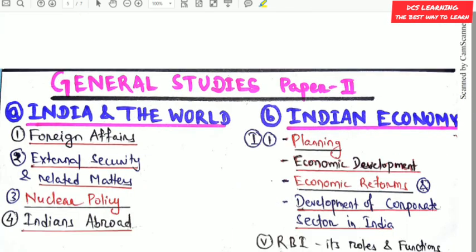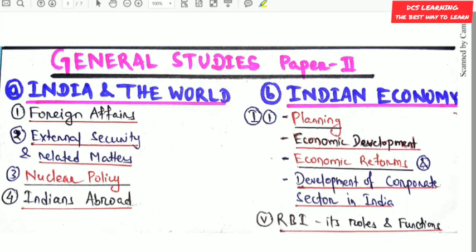Now let us see the General Studies Paper 2 syllabus. The first one is India and the world. That means this is international relations. So first will be foreign affairs. Second is external security and related matters. Third one is nuclear policy of India. And the fourth one is Indians abroad, means the Indian diaspora.